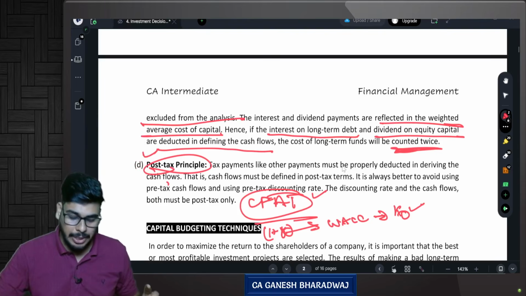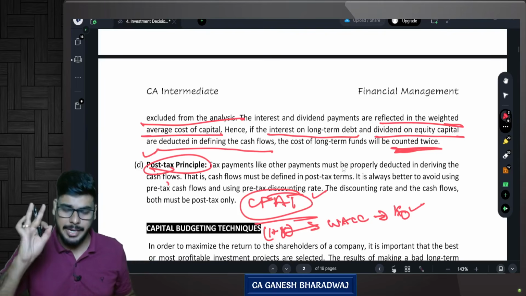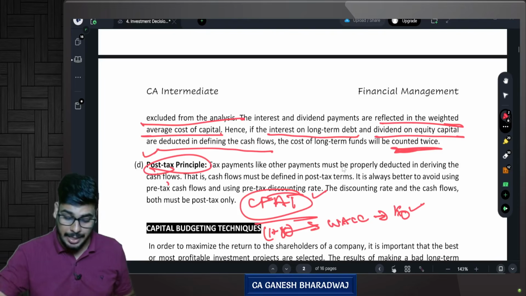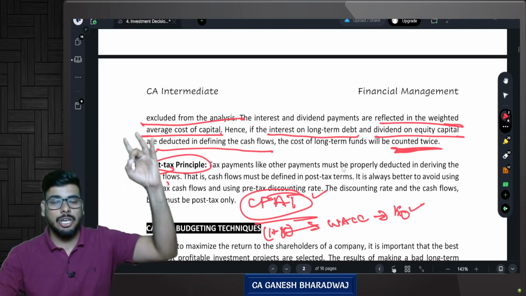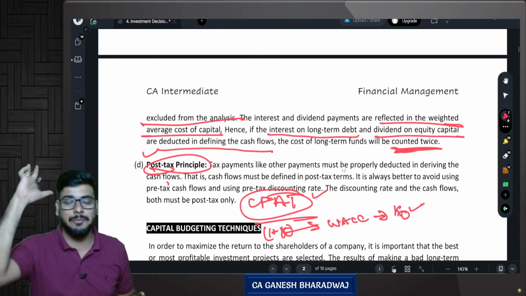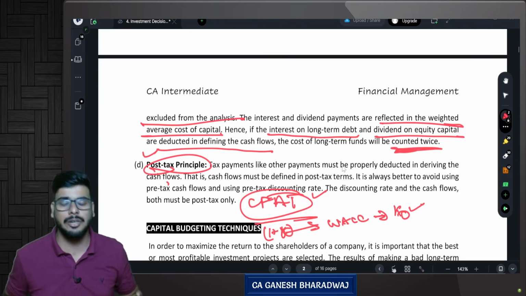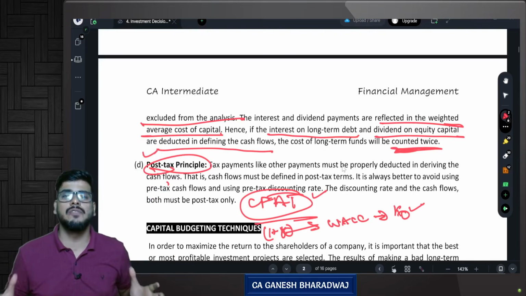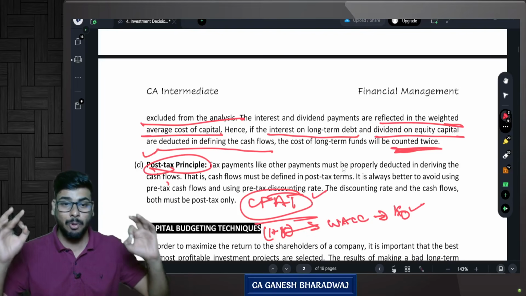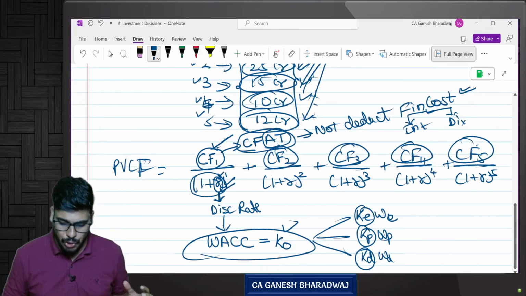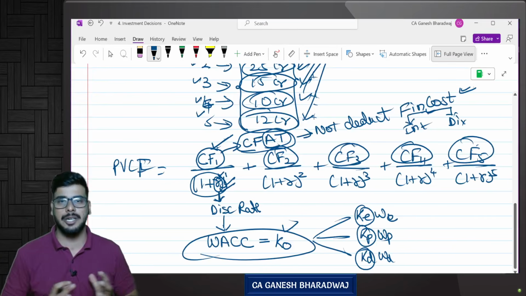The second point that we studied is what is the discount rate. Discount rate is taken as the weighted average cost of capital. The third point that we studied is the financing cost should not be deducted from your numerator. The logic is that it is considered while calculating your discount rate. And the fourth one is that the cash flows you consider should always be post-tax cash flows. Are you clear with this? These are some basic ground rules on which this entire chapter is based.